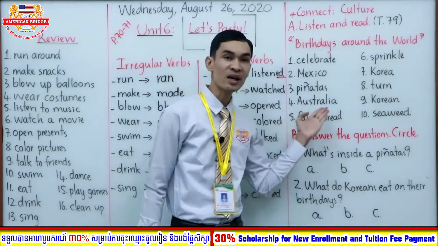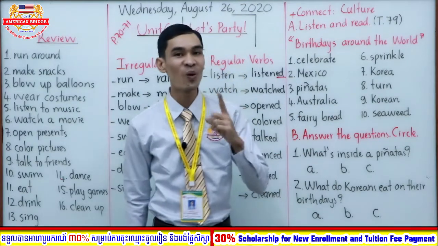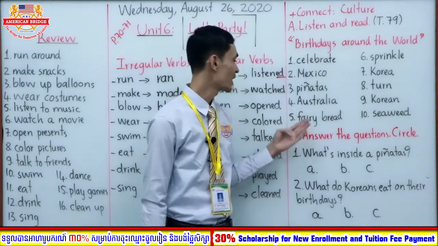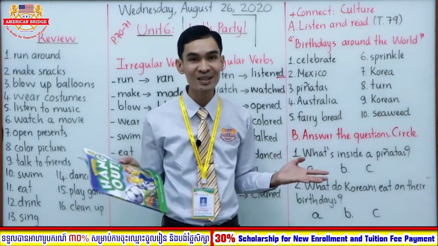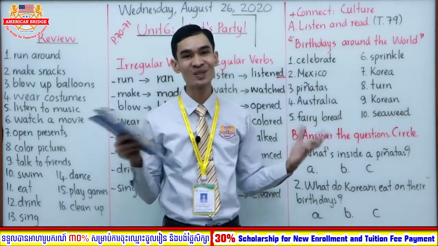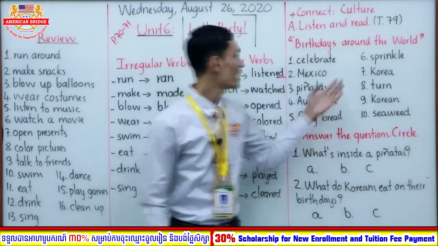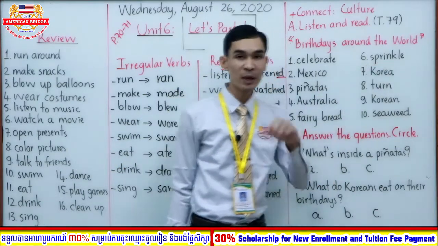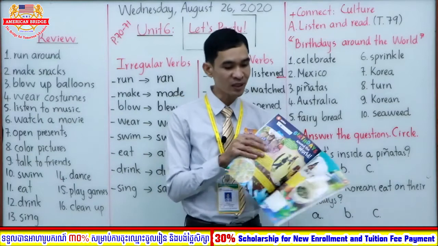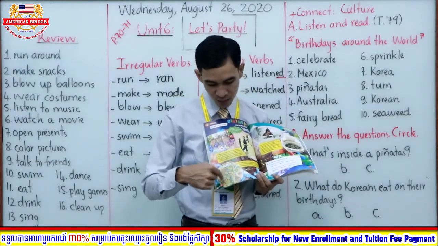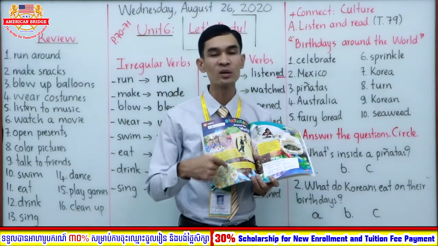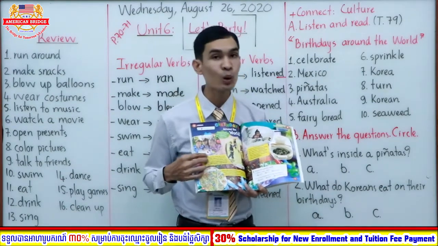How about Australia? Australia is also one country. But fairy bread is the bread to make birthday cake or to make cake, right? Okay, how about sprinkle? Sprinkle is a small spot. You can see on the bread here a lot of different colors. So all of this we call sprinkle.